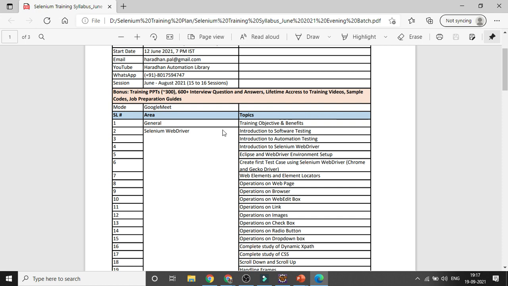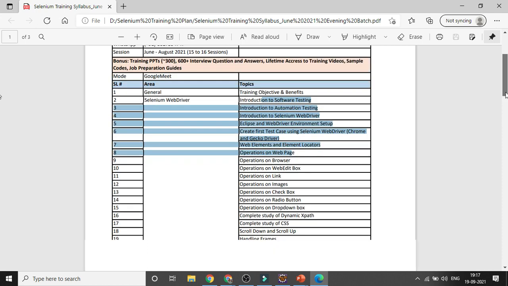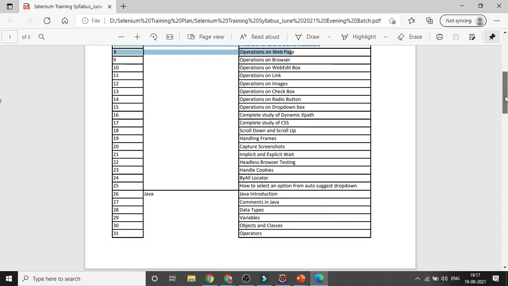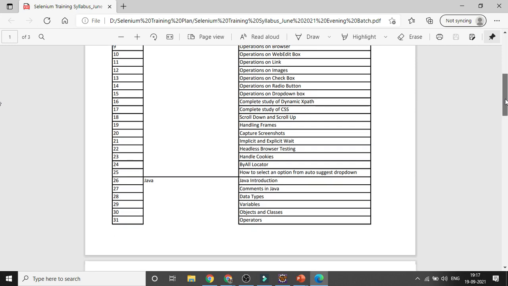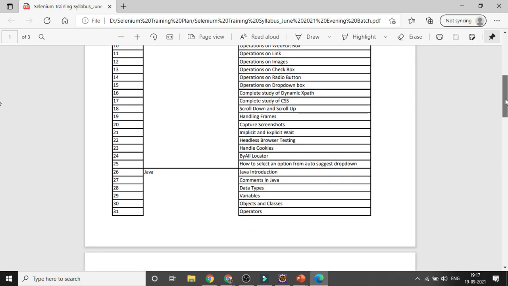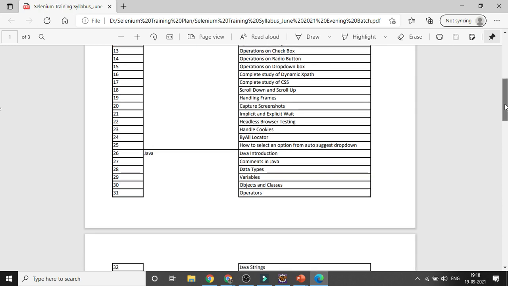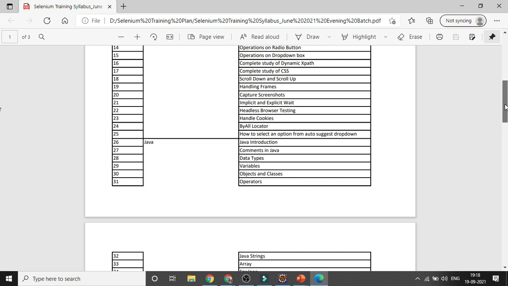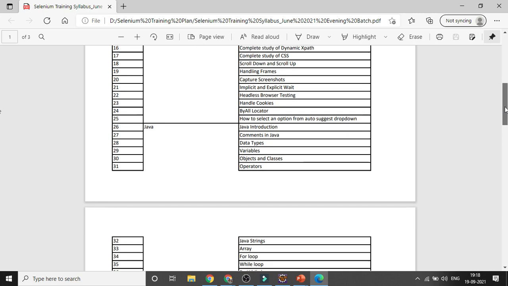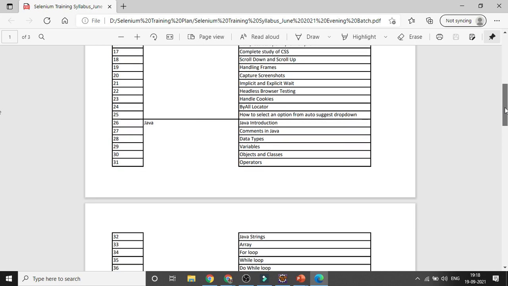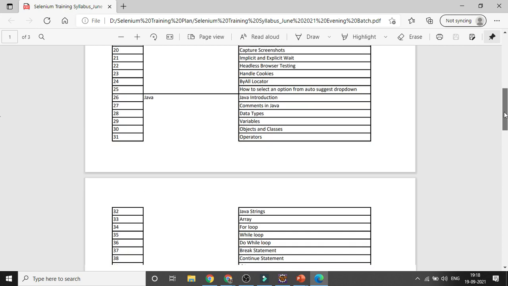So these are the different topics I will try to cover. From Selenium WebDriver: what are the different web elements, how you can interact with the browsers, box, image, checkbox, right? What are the different XPaths available, how you can create your customized XPath, CSS, right? How you can handle frames, how you can capture screenshots, what are implicit wait, explicit wait, what is headless browser testing, right? How you can handle cookies, and how you can select an option from the auto-suggestive drop down.